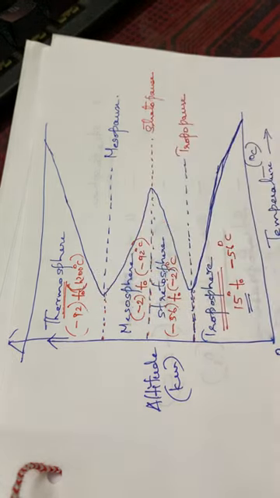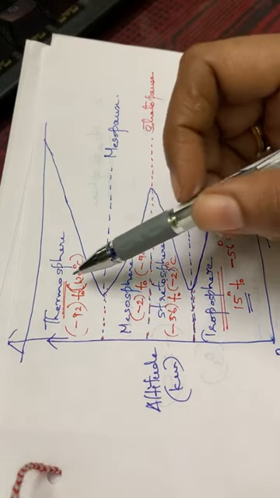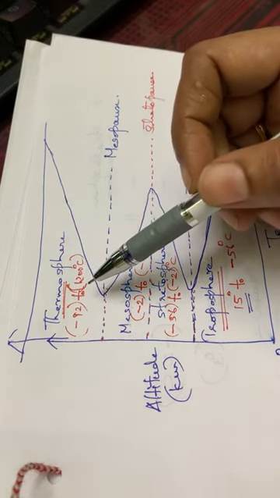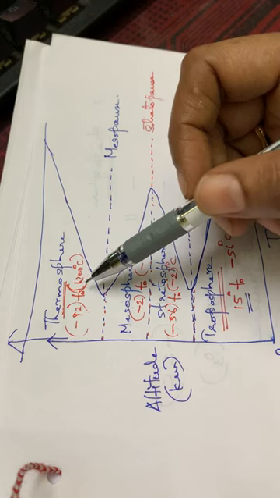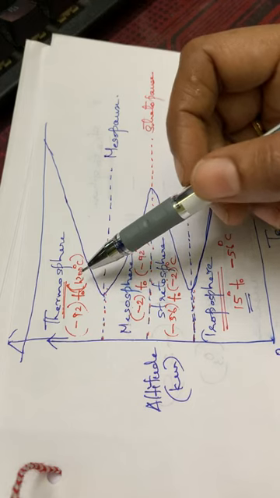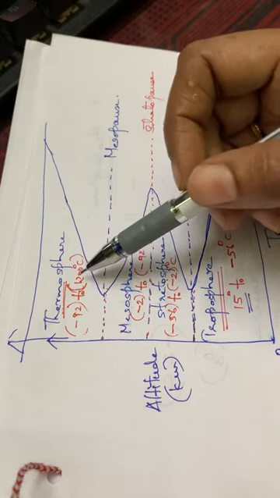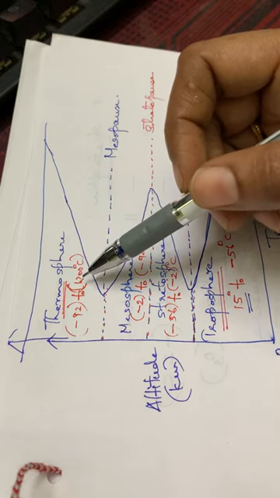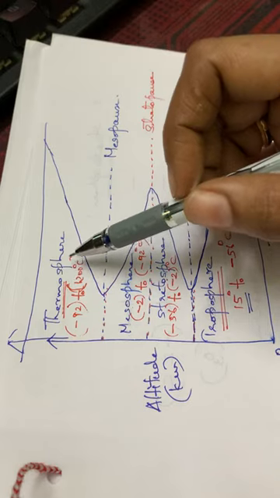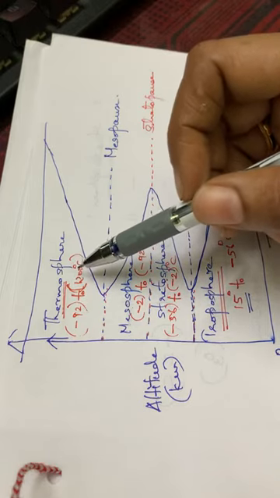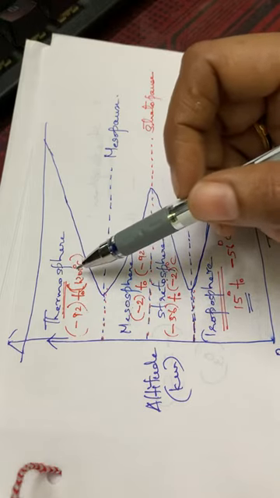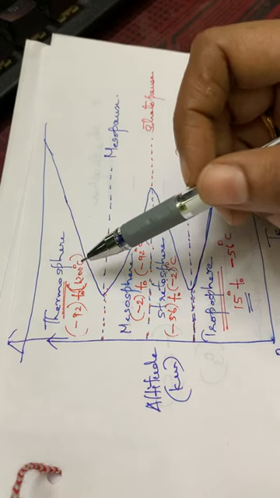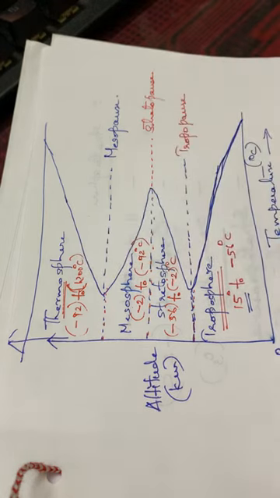Okay. So here very high temperatures are there, and as a result, the species will be in the form of atomic species, or there will be ionization. Ionization will be going on here, and as a result, the species will be in ionized forms. Since very high temperatures are there, they will be ionized. That is, NO will be ionized to NO plus, that means it will lose one electron to form NO plus. Okay. So next, we can go through the details of this thermosphere.